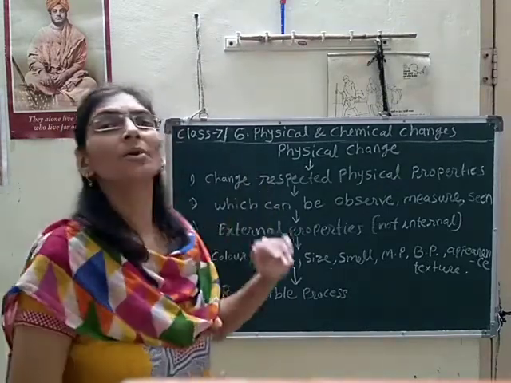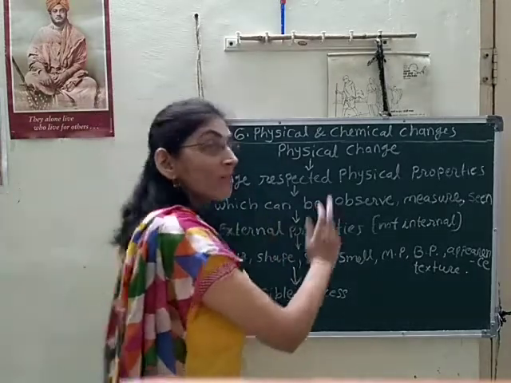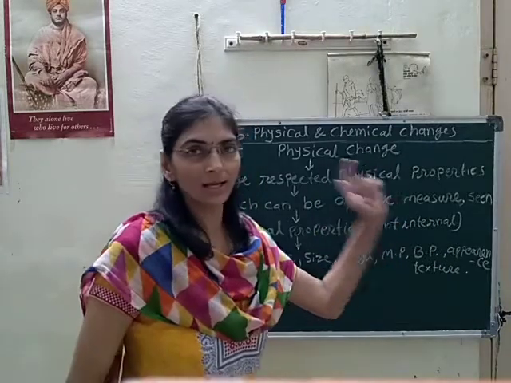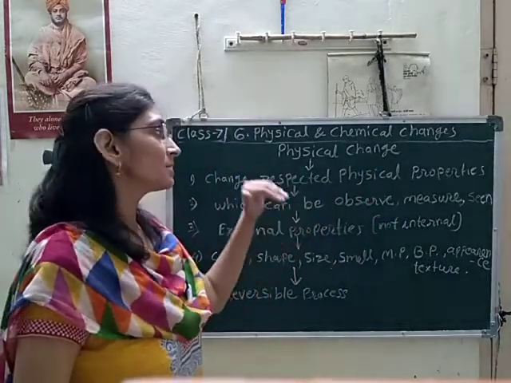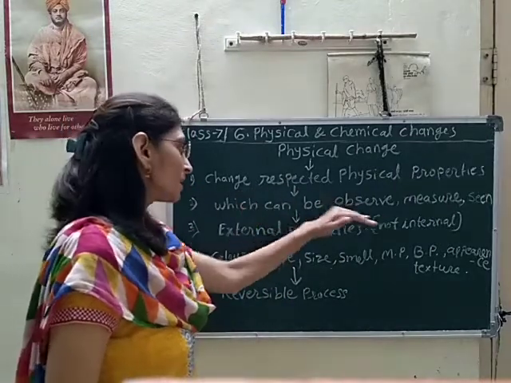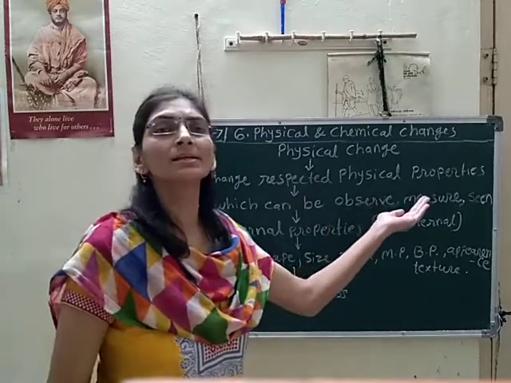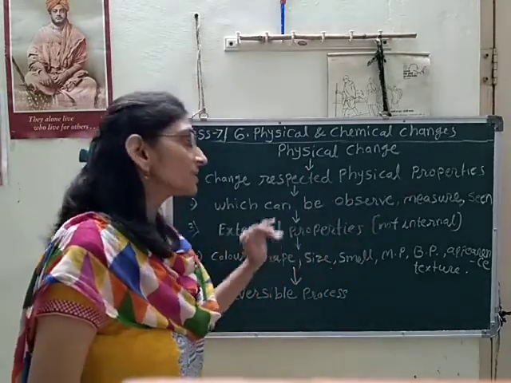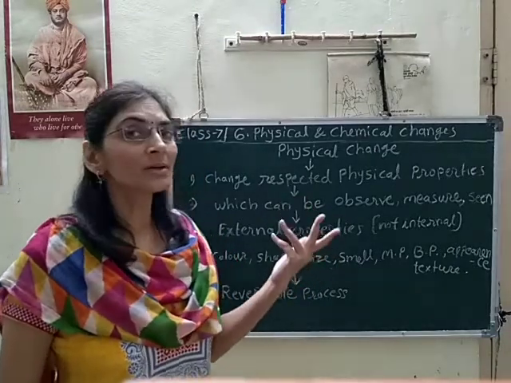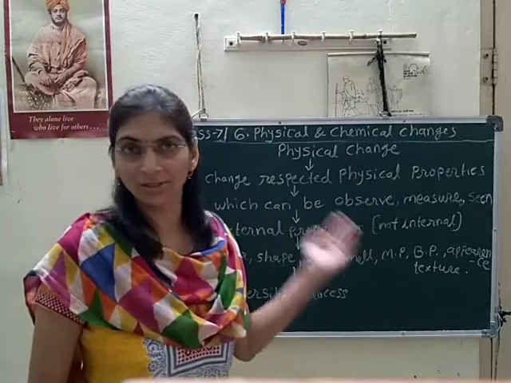Physical properties are those which can be observed, measured and seen. Only external properties we can measure, see and observe, so physical properties are external properties only.